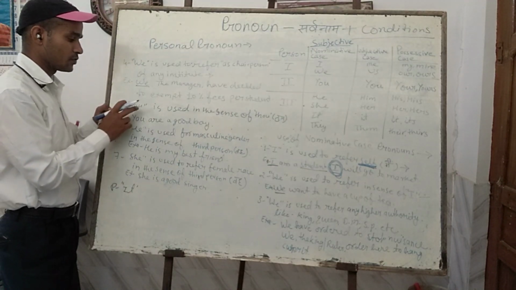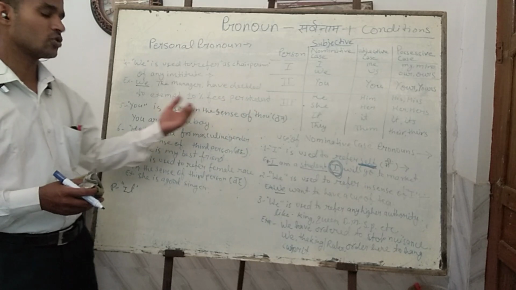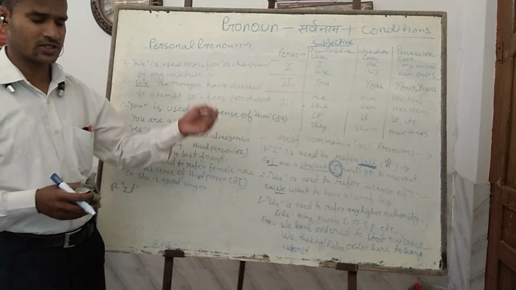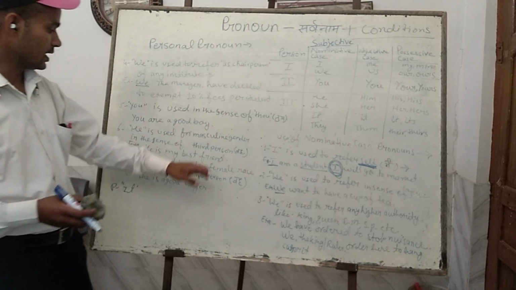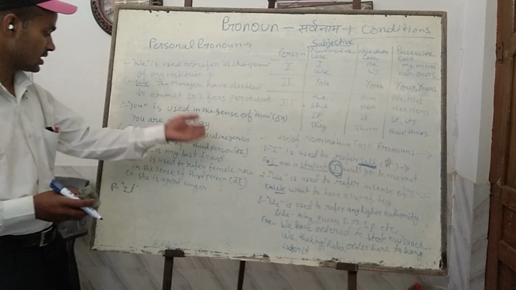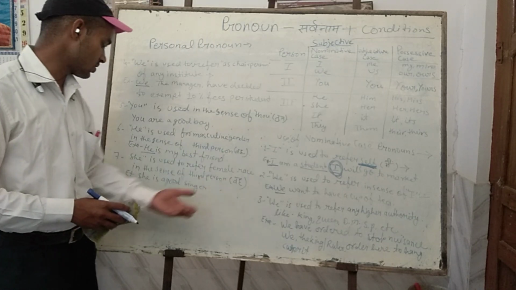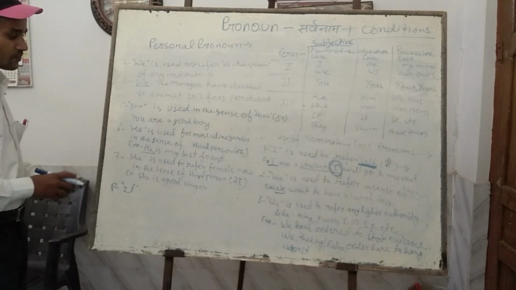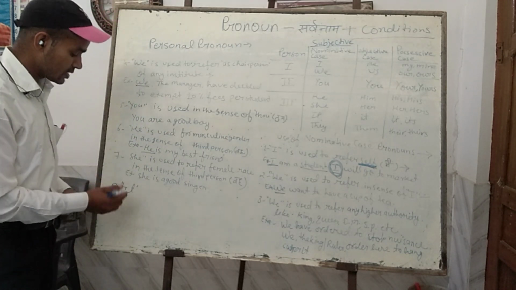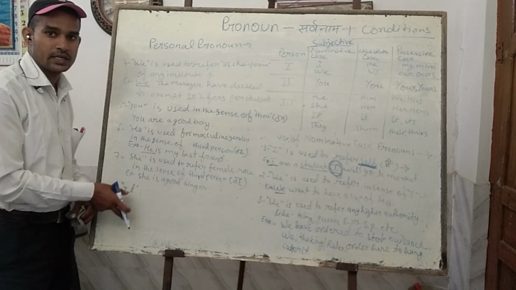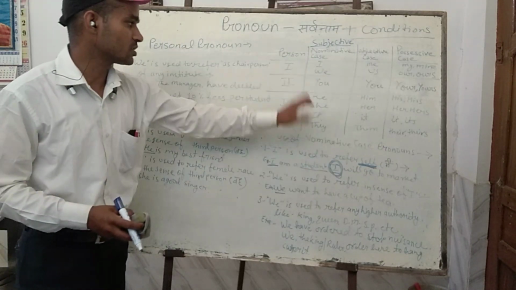Then comes the number of "you". "You" is also simply used in the sense of "thou", that is तुम. "You are a good boy", तुम एक अच्छे लड़के हो, etc. After that, "he" is also used in the same way. That is the third person masculine gender: "He is my best friend." "She" is used to refer to a female in the sense of third person: "She is a good singer." Okay, there is no doubt in it. Up to here, 7. Then what remains? "It" and "they". I shall talk about all this later. First, I would like to clarify more about the first and second person.